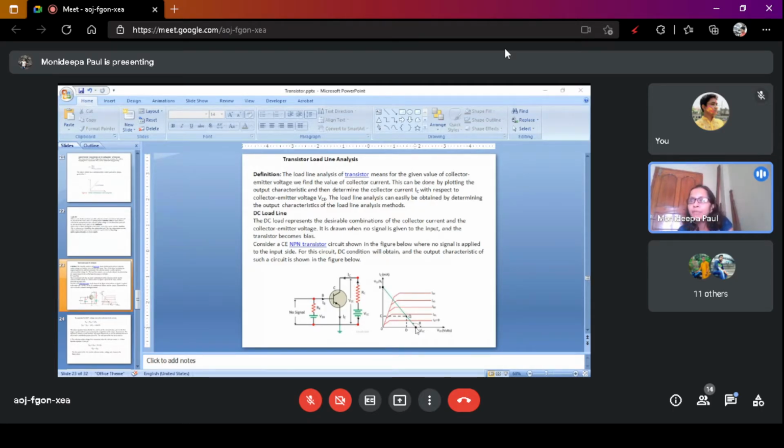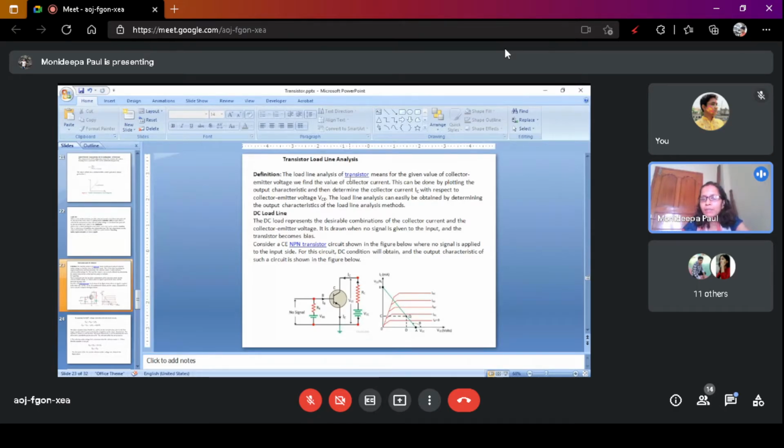Is it clear for everyone? What is the cutoff point? What is the saturation point? What is the load line? Any doubt? Hello? Any question? Kritika? Please respond. Atanu? Ma'am, not yet. Okay. So, cutoff point, saturation point, and load line, it is clear.